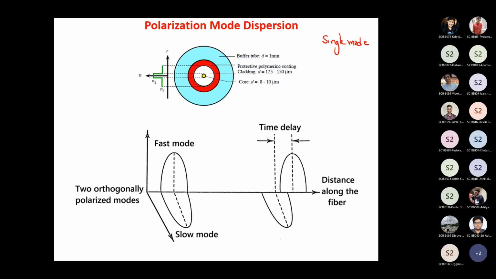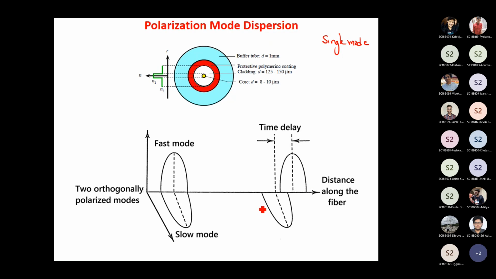The material sees a refractive index depending upon the polarization of the mode. The refractive index is polarization dependent. So the TE wave sees a different refractive index, and the TM wave sees another refractive index. So these two modes, when they travel through the optical fiber, are going to arrive at the receiver at different time intervals. The one which sees the smaller refractive index would arrive faster.